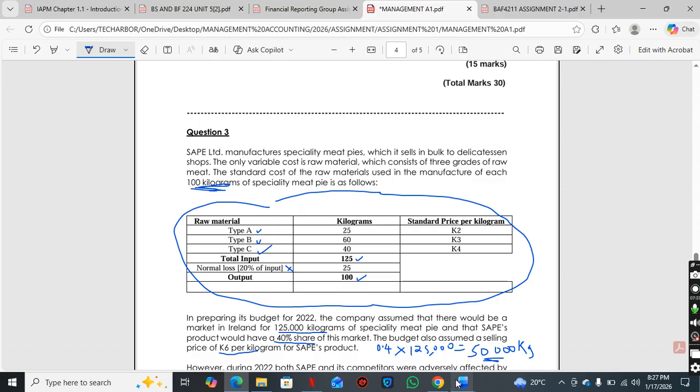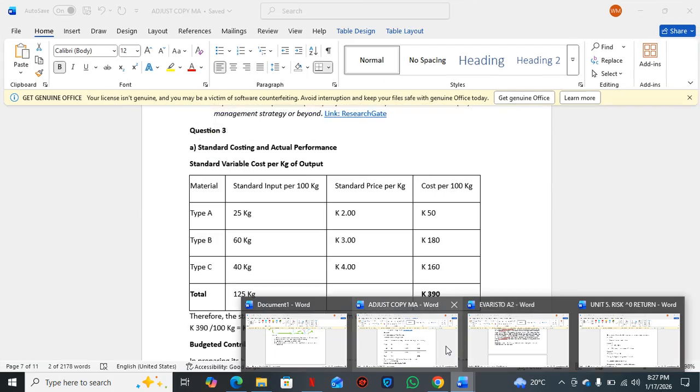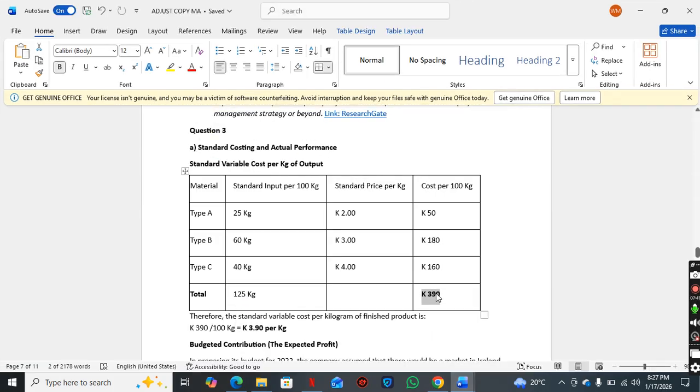To get the cost per kilogram, we're just going to divide this by 100 kg. 390 kwacha divided by 100 kg, you get 3.9 kwacha per kg. This is our variable cost per unit.